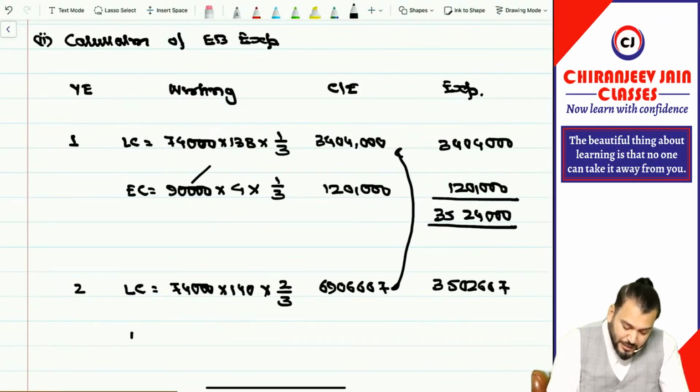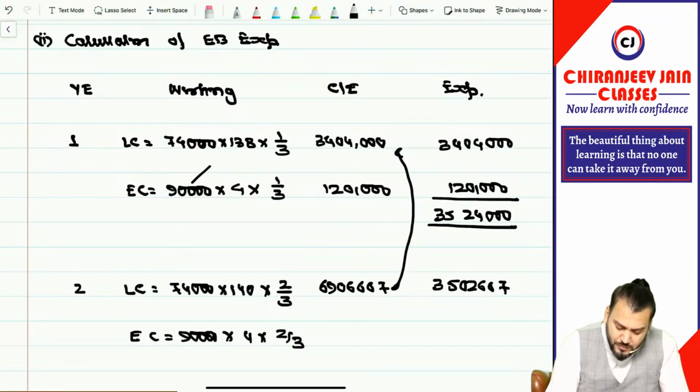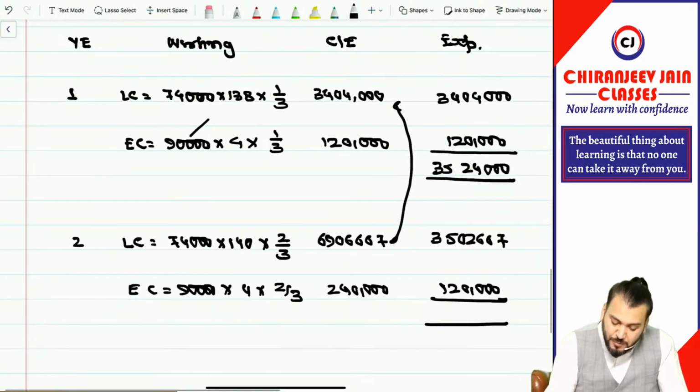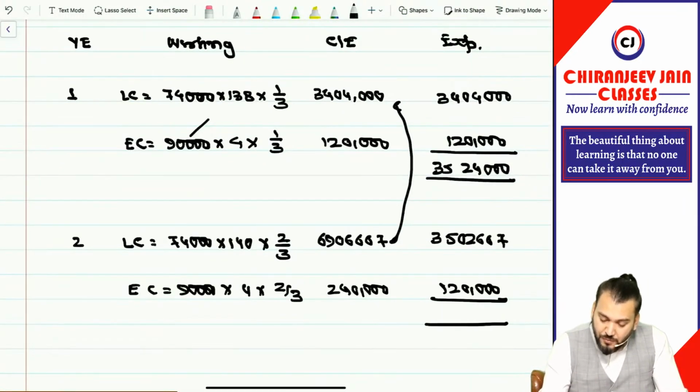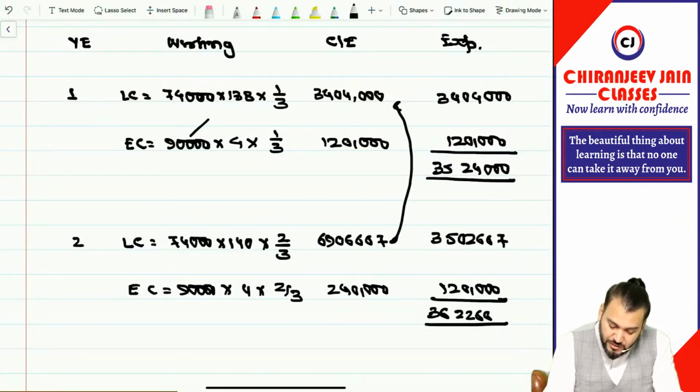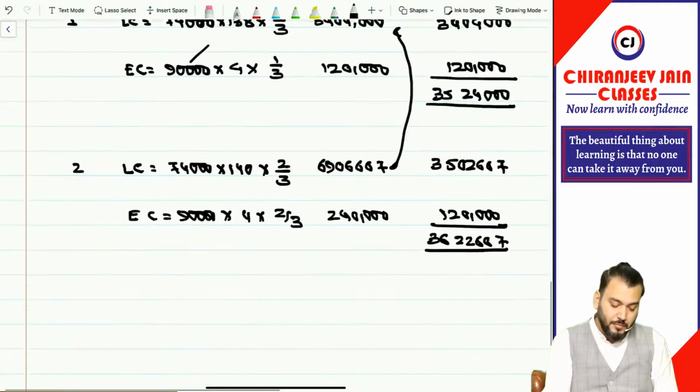And the equity component will be 90,000 into 4 into 2 by 3. So it will be 2,40,000, and 2,40,000 minus 1,20,000 will be 1,20,000 only. So what is the EB expense? The EB expense becomes 35,04,667 plus 1,20,000. How much is it coming? 36,22,667. Got it?